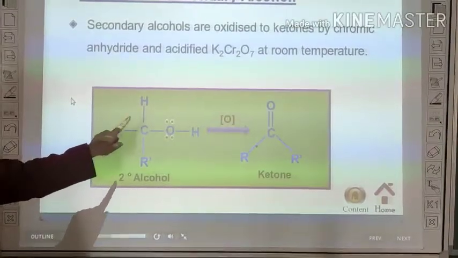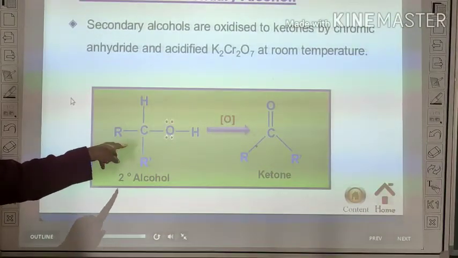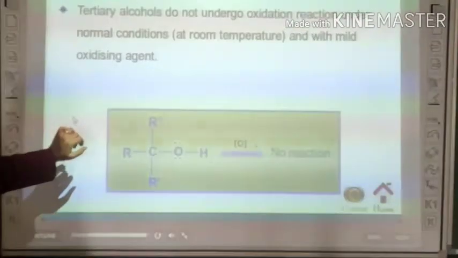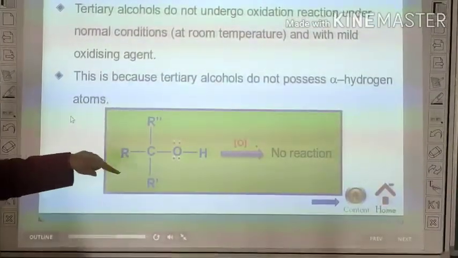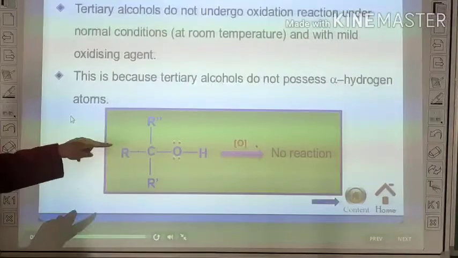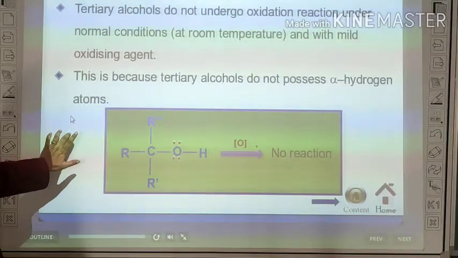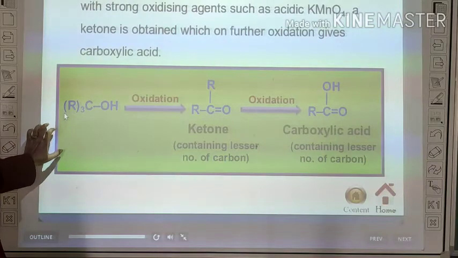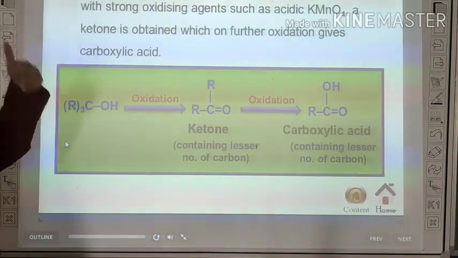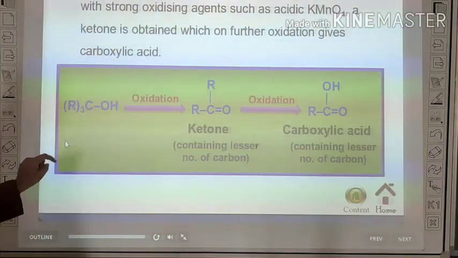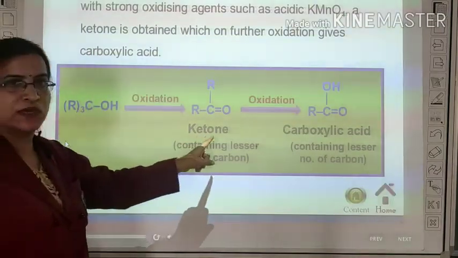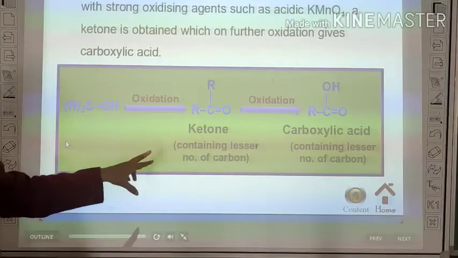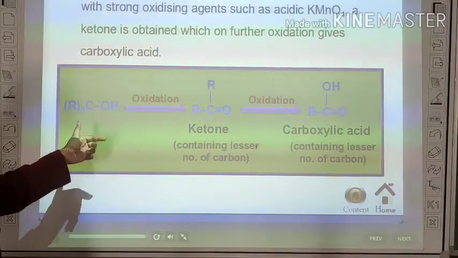When oxidation of secondary alcohol takes place, ketone is formed. When oxidation of tertiary alcohol takes place, then there is no reaction under milder conditions. But in the presence of a strong oxidizing agent, tertiary alcohol also forms ketone and then carboxylic acid, but the number of carbon atoms is less than in the alcohol.